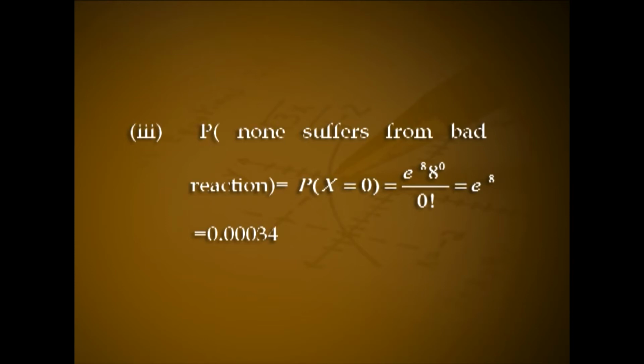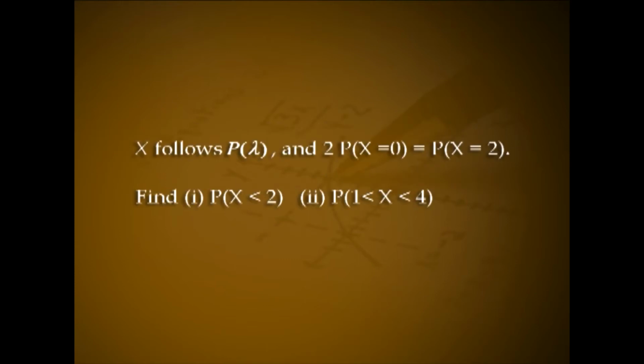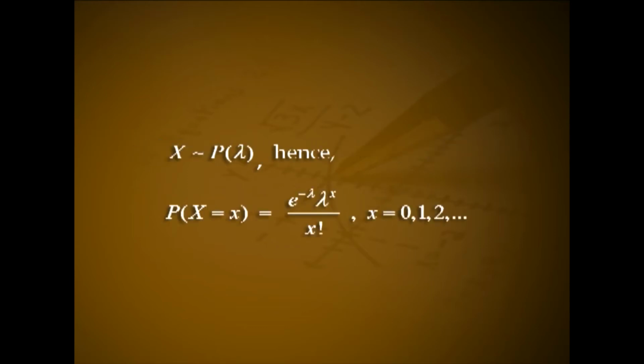3. Probability that none suffers a bad reaction is P(X = 0), which is e^(-8) times 8^0 by 0 factorial, that is e^(-8), that is 0.00034. Problem 5. X follows Poisson(λ) and 2 times P(X = 0) equals P(X = 2). Find 1, P(X < 2), and 2, P(1 < X < 4). Solution.